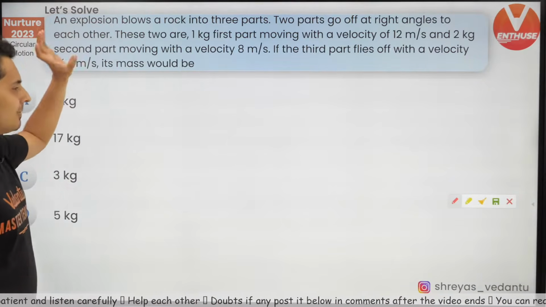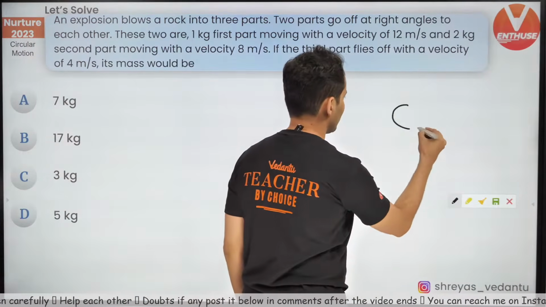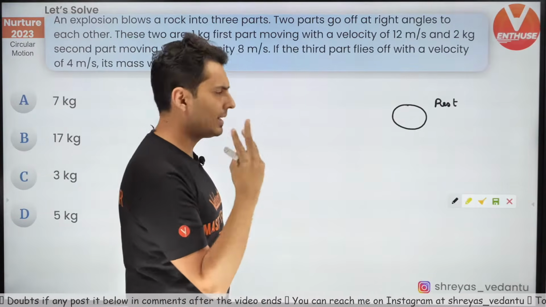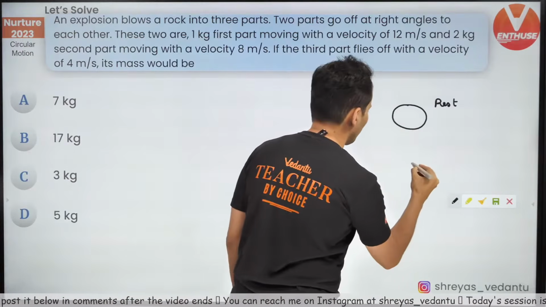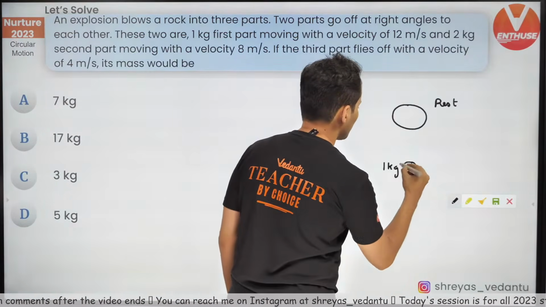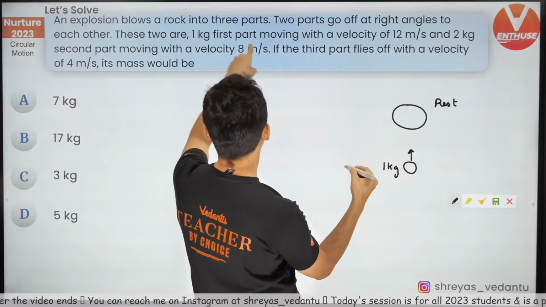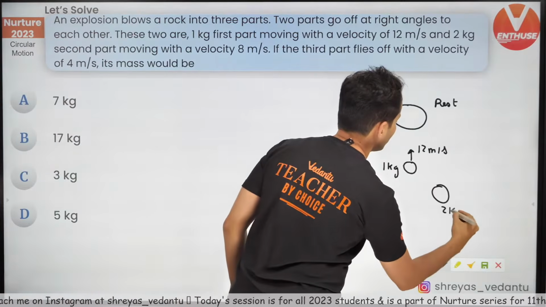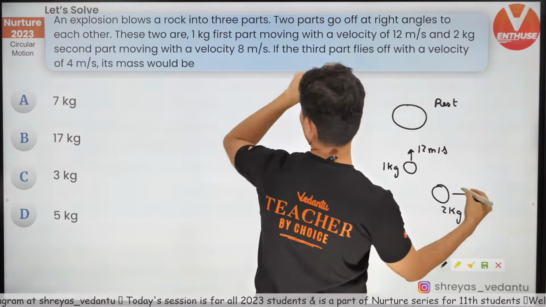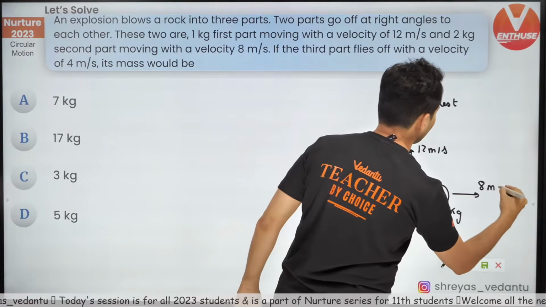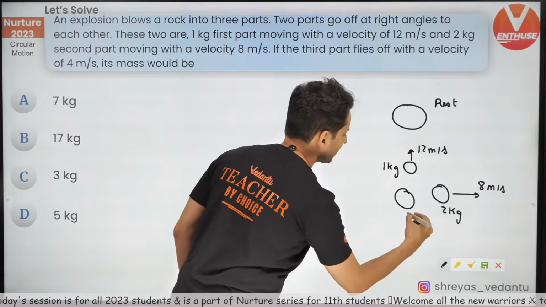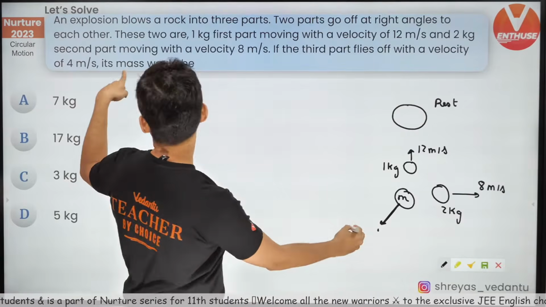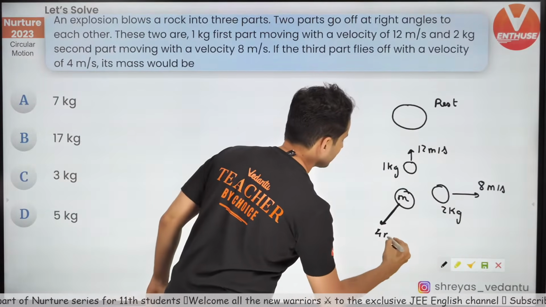Okay, so here it is. We have a rock which is at rest. I don't know how much the mass is, because I just know 1 kg, 2 kg and m kg. It blows up. One of the particles, which is 1 kg, goes with a speed of 12 meters per second. Another particle whose mass is 2 kg moves with a speed of 8 meters per second. It is natural that the third mass, m kg, will have to go this way with a speed of 4 meters per second.